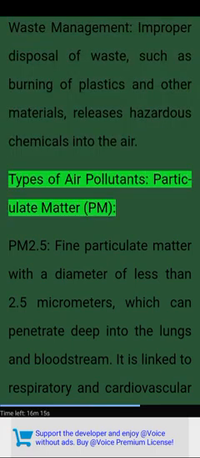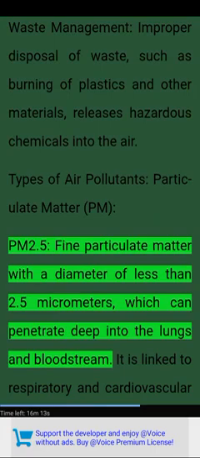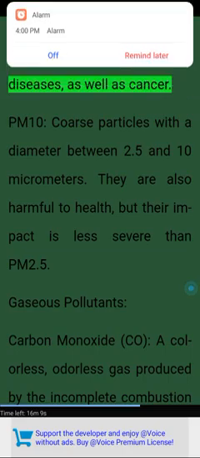Types of air pollutants. Particulate matter, PM. PM 2.5. Fine particulate matter with a diameter of less than 2.5 micrometers, which can penetrate deep into the lungs and bloodstream. It is linked to respiratory and cardiovascular diseases, as well as cancer.